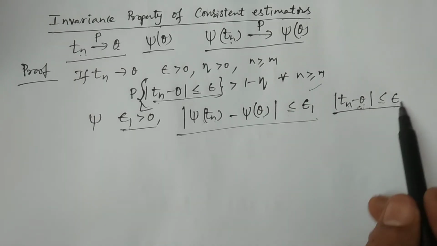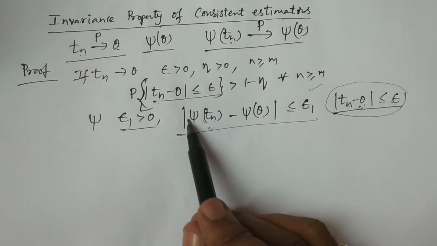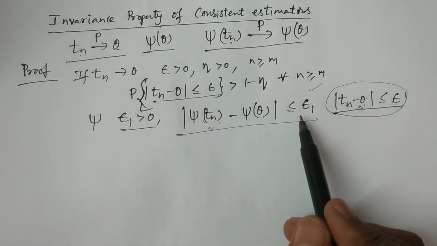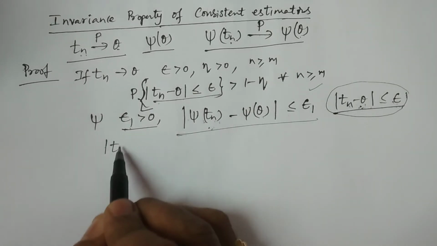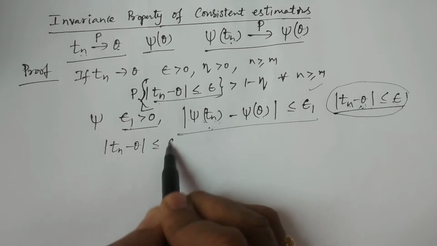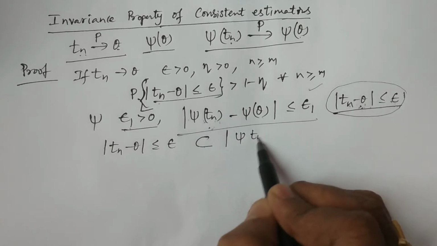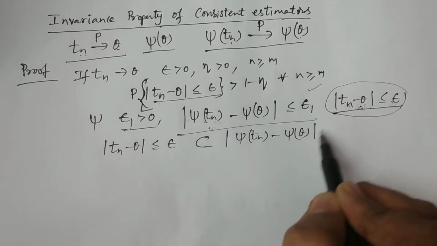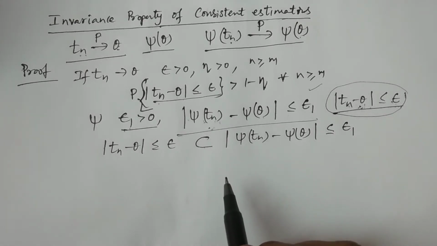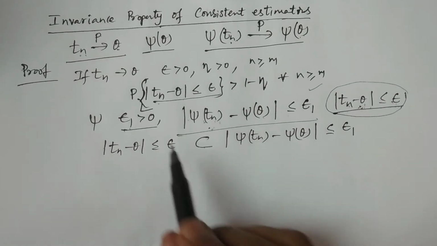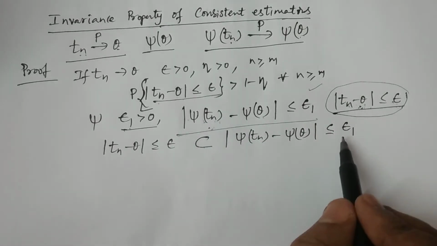For every value of modulus of Tn minus theta less than or equal to epsilon, the event modulus of psi of Tn minus psi of theta less than or equal to epsilon 1 is going to exist. So the event modulus of Tn minus theta less than or equal to epsilon is contained in the event modulus of psi of Tn minus psi of theta less than or equal to epsilon 1. Is it clear?